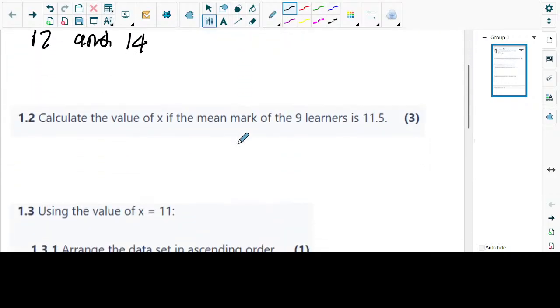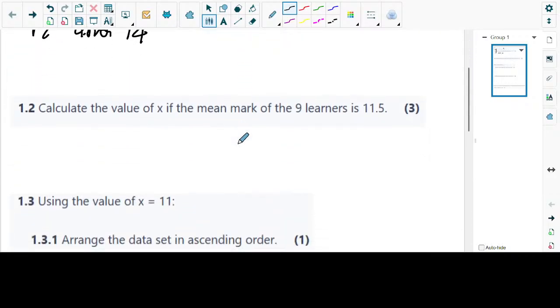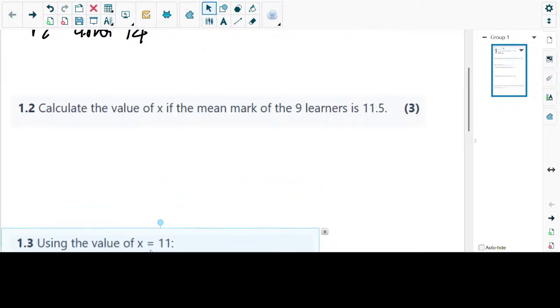Now 1.2. What are they saying on 1.2? It says you shall calculate the value of x if the mean mark of the 9 learners is 11.5. In this case, guys, they are giving us the mean. Learners usually take this question for granted because they know how to calculate the mean, and then when we give them the mean and ask something, they start to have a problem. Guys, x is not 14. We are not going to assume x is 14. For 1.1, they were just saying if x is 14, so that you can answer number 1 and move on to number 2.